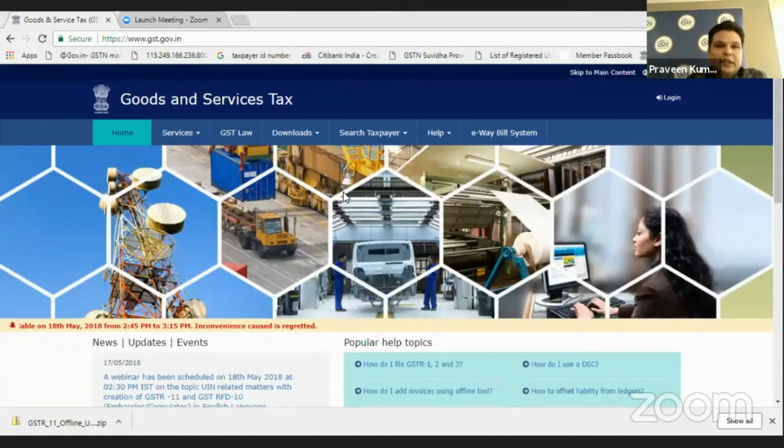So this is the GST portal where we have to click on the download option, and under the download option there will be the option of the GSTR 11 offline utility tool.